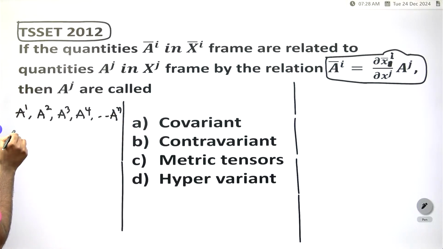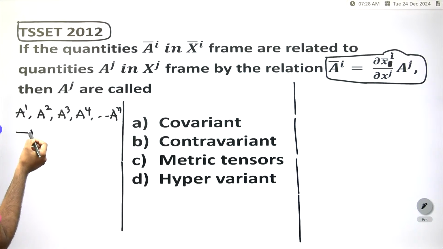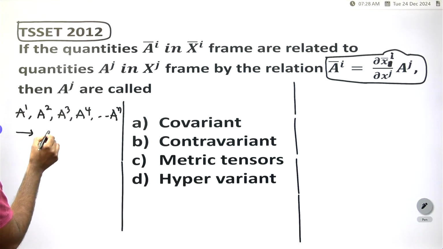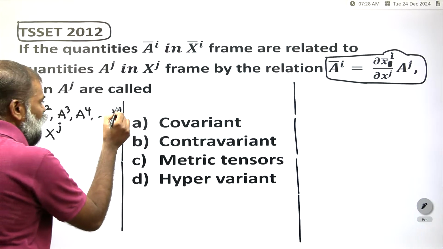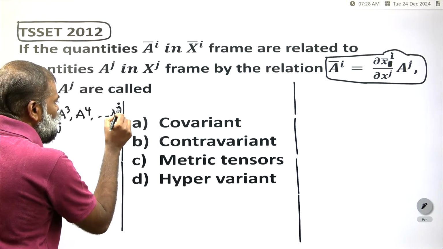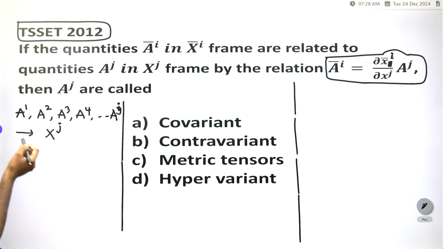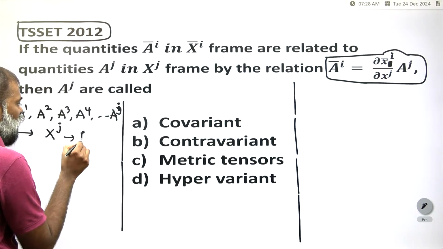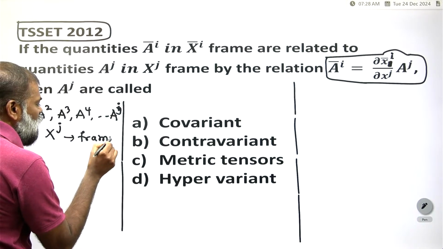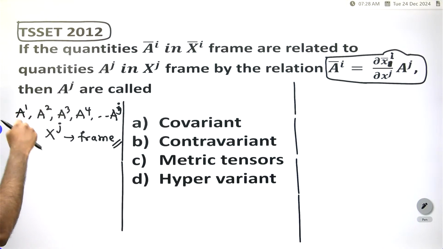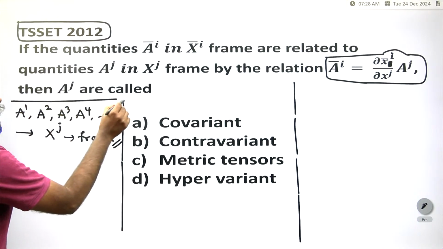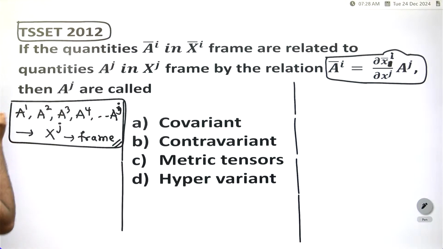This is one frame of reference. Why? Because Einstein introduced it to explain relativity, and that's why tensor phenomena came to the world.